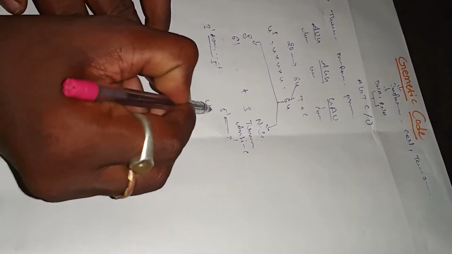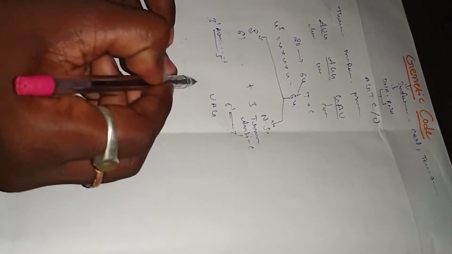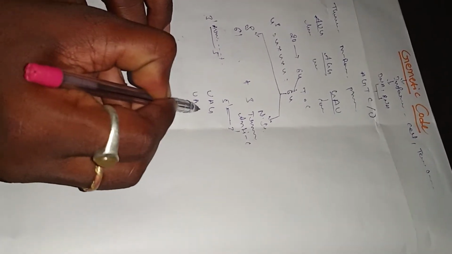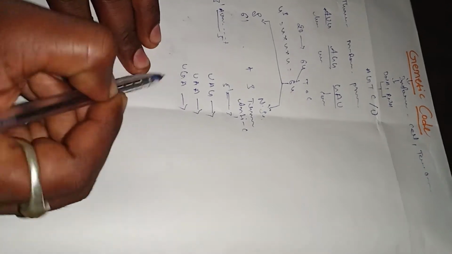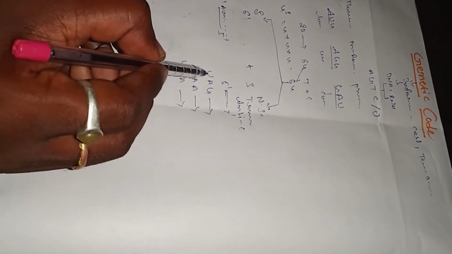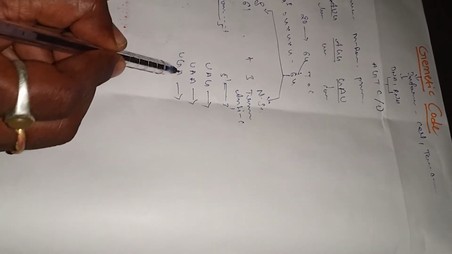That is known as UAG, the next one UAA, and the next one UGA. These three triplet codons are present in the human body. They contain uracil, adenine, guanine: UAG, UAA, UGA.